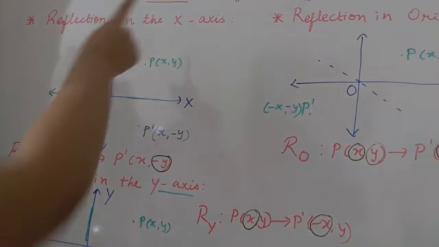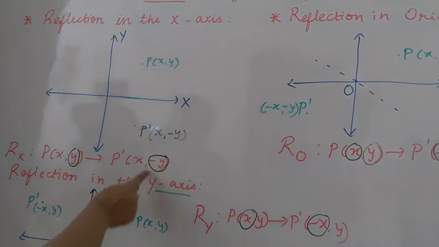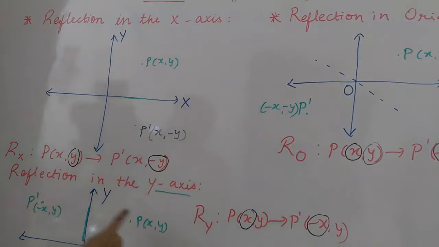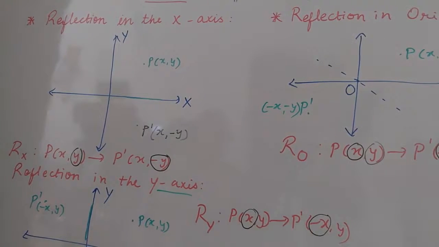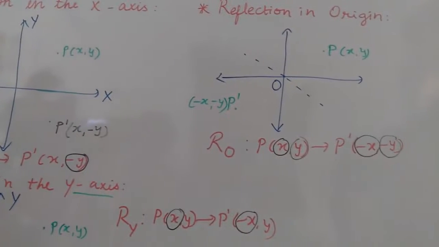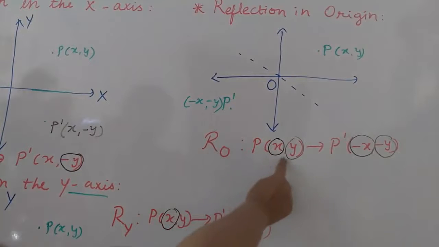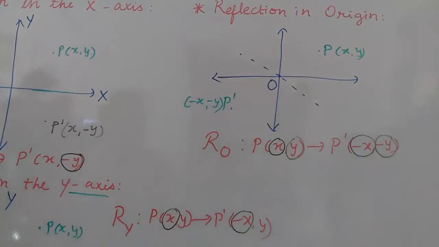First is reflection in the x-axis: the y coordinate sign changes. Whenever reflection in the y-axis, its x coordinate sign changes, and whenever it is reflection in the origin, both the coordinate signs reverse. So you have to remember these three points very carefully.